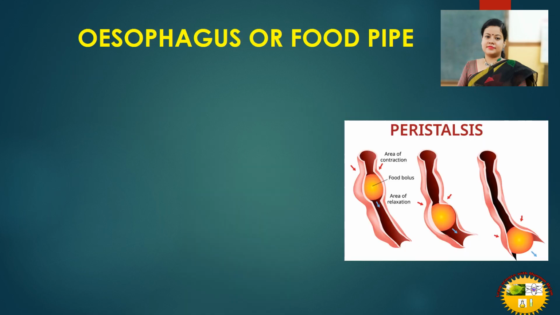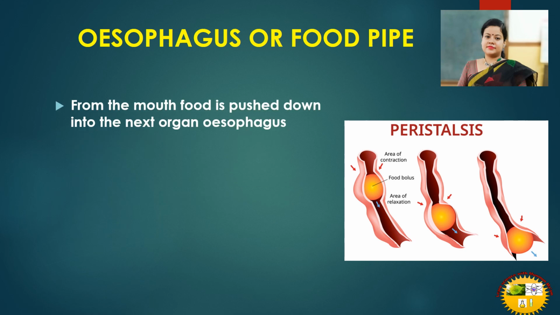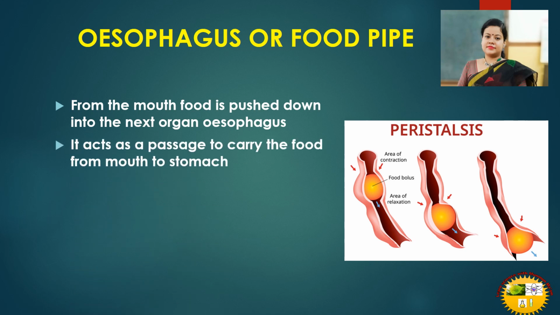Esophagus, which is also known as the food pipe. From the mouth, food is pushed down into the next organ, that is the esophagus. It acts as a passage to carry the food from the mouth to the stomach. No digestion takes place here, because there is no enzyme present in the esophagus. It just takes the food from the mouth and sends it to the stomach.